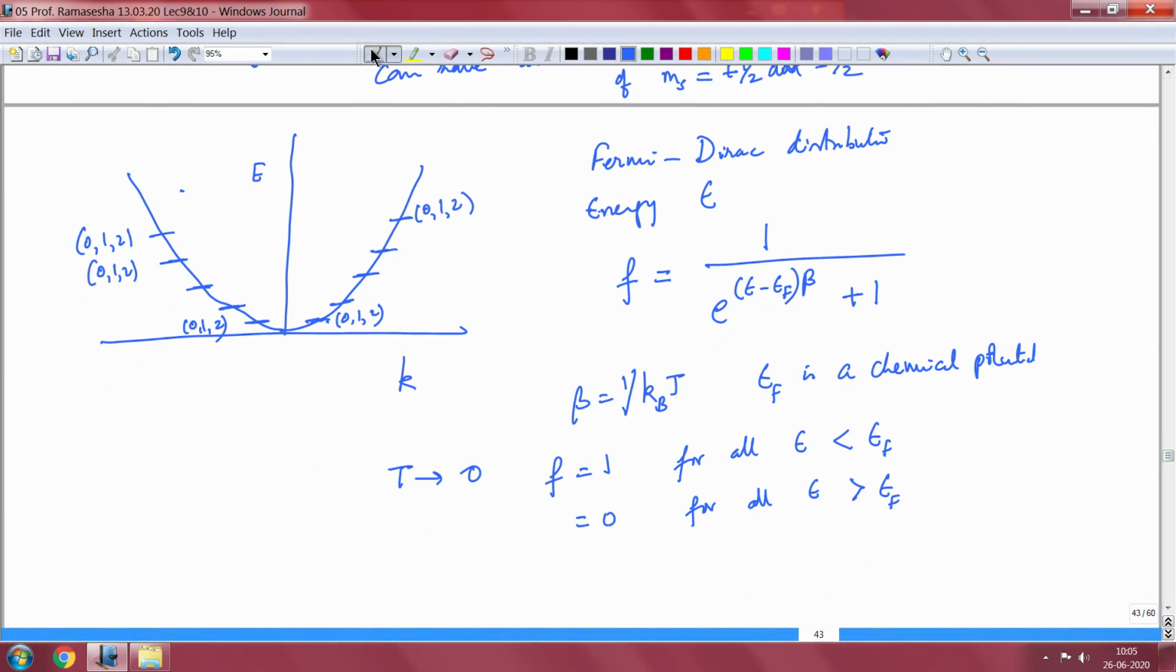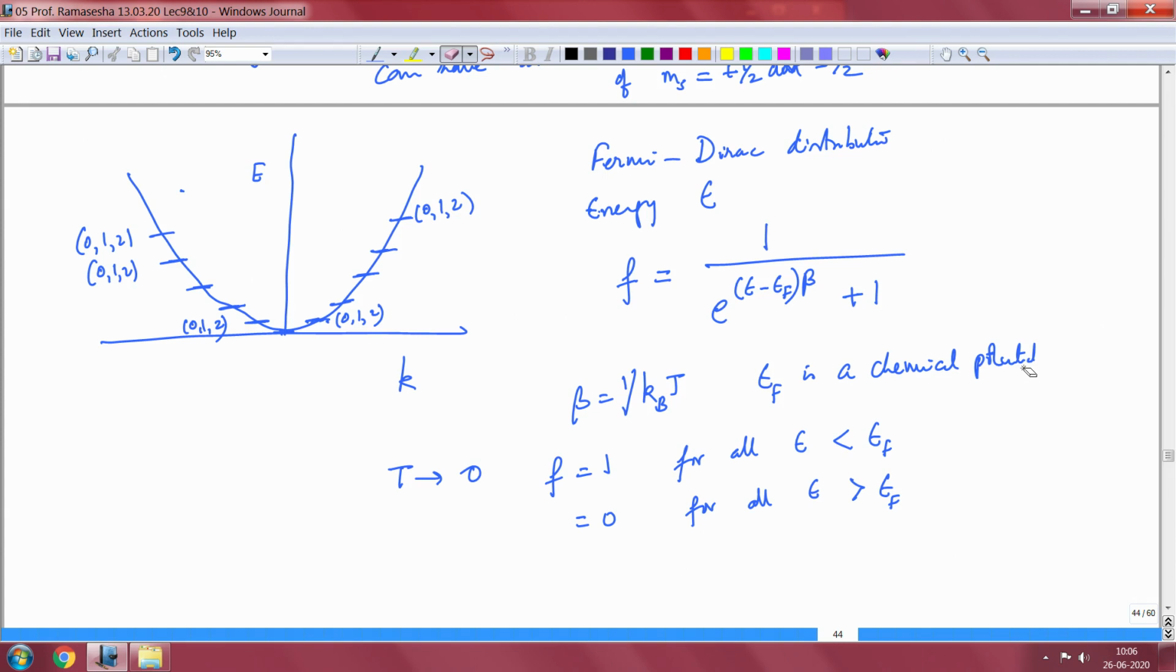I have not shown 0 here, so let me show 0 separately. Each state can have 0, 1 or 2 electrons, and the way these electrons are distributed at a finite temperature is given by the Fermi-Dirac distribution. It is no longer the Maxwell-Boltzmann distribution. It is given by f(E) = 1/(exp((E − EF)β) + 1). Beta is of course 1/kBT and EF is the chemical potential.